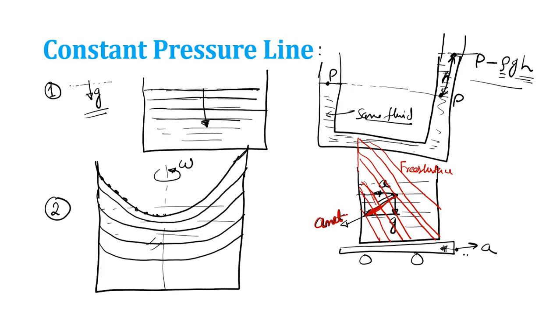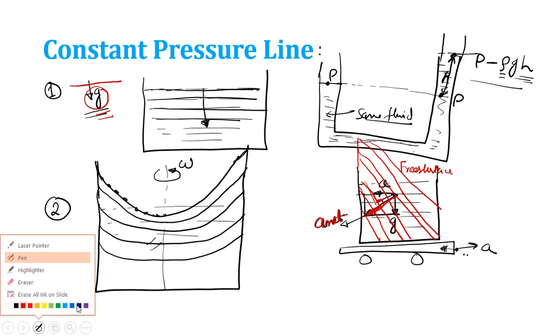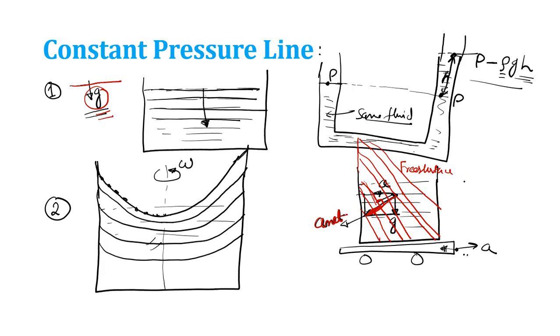Why is this a constant pressure line? Because it is perpendicular to the net acceleration. Here also, what is the constant pressure line? Perpendicular to g, that is the net acceleration. But we have one more acceleration, a, in this case. Because of that, there will be an additional acceleration, causing a net acceleration in this direction, and perpendicular to this will be the constant pressure line.